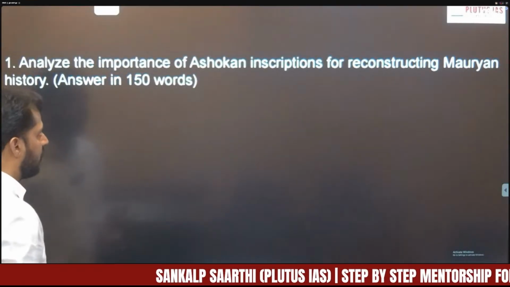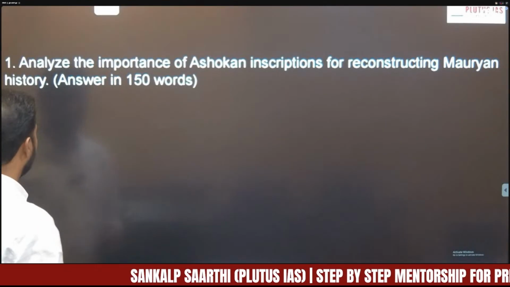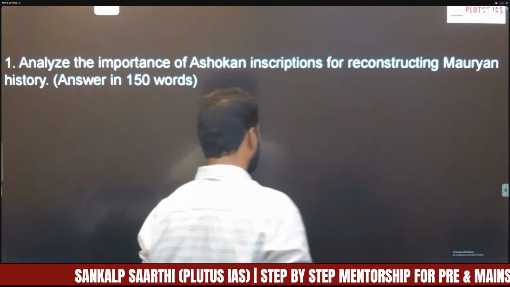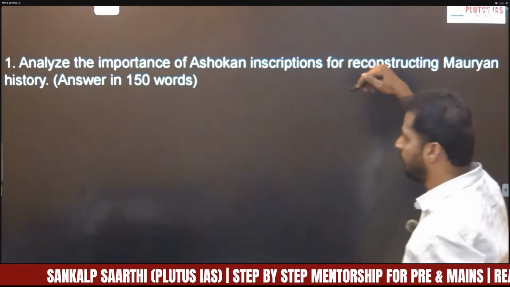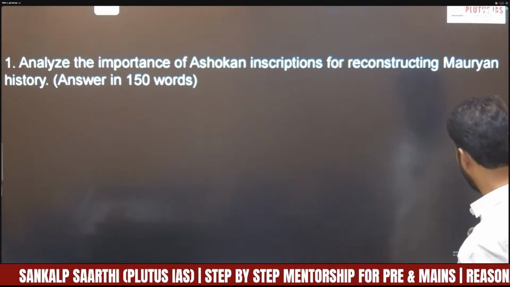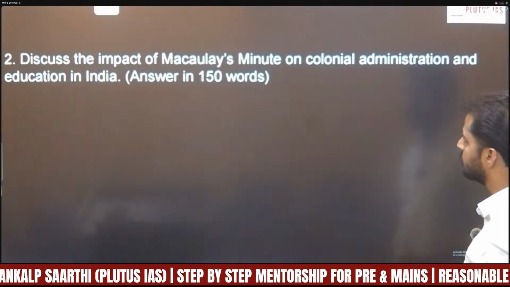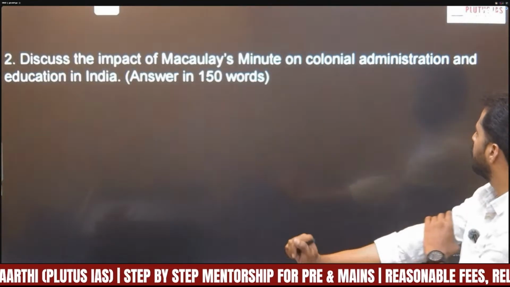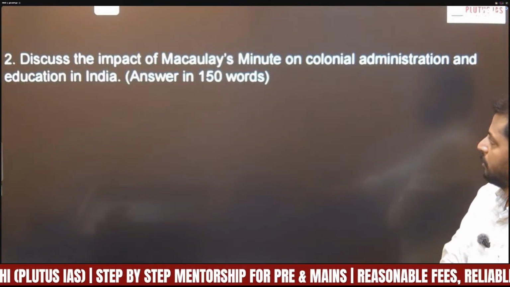Analyze the importance of Ashokan inscriptions for reconstructing Mauryan history. This is a question from the ancient section, directly from the Mauryan Empire. The second question is, discuss the impact of Macaulay's minutes on colonial administration and education in India.